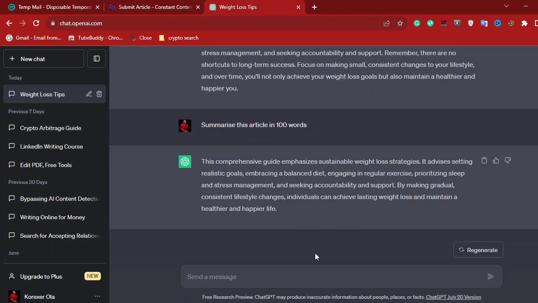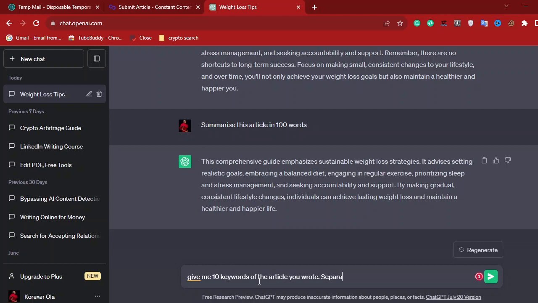So you go back to ChatGPT and tell ChatGPT, give me 10 keywords of the article you wrote. But also tell ChatGPT to separate the keywords with comma.